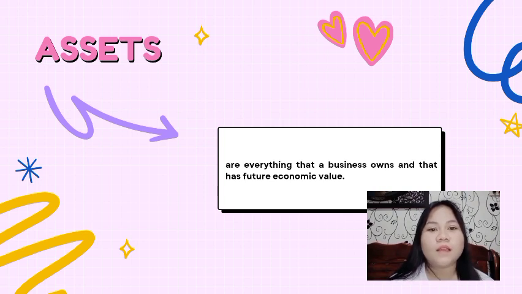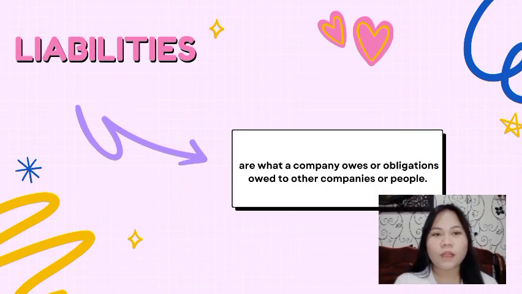Pag sinabi nating assets, ito yung mga ari-arian or property ng isang business na napapakinabangan nila in order for them to generate revenue or to continue to operate their business. Basic example ng assets are cash, supplies, property, land, building, service vehicles, machines, and etc. What are liabilities? Liabilities are what a company owes or obligation owed to other companies or people.